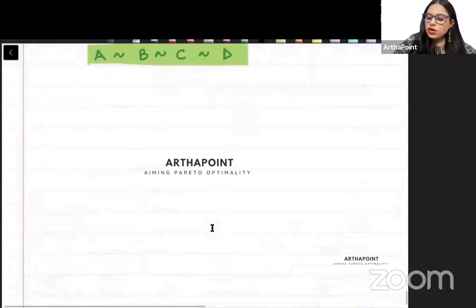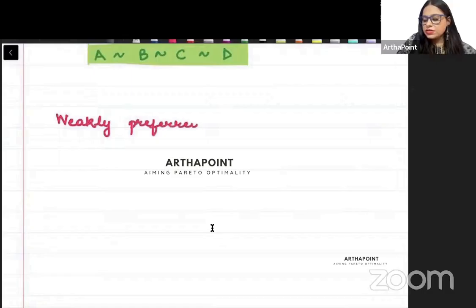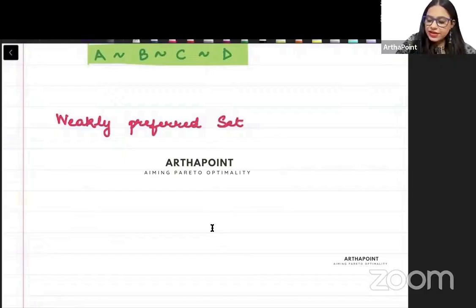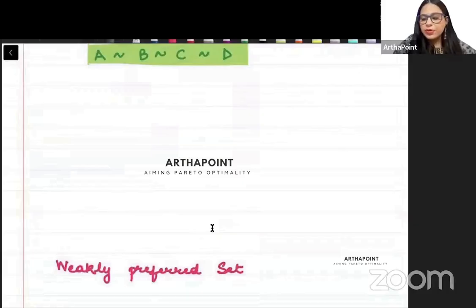Now we want to go ahead and we want to define something which is called a weakly preferred set. But before I define this, I want to do another property of indifference curve. क्या property है बच्चे?